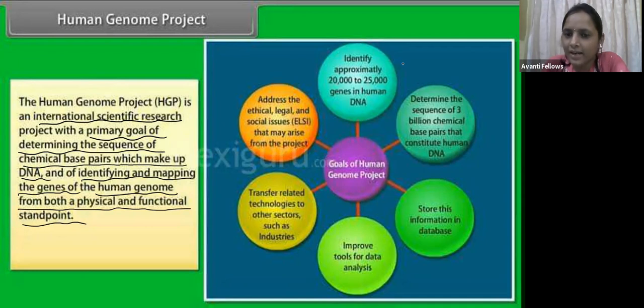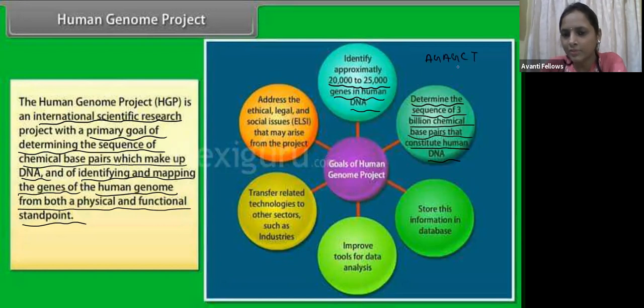So the goal is to identify approximately 20,000 to 25,000 genes in the human DNA. And the second one is to determine the sequence of the 3 billion chemical base pairs that constitute the human DNA. I have told you, guys. So this is the DNA.